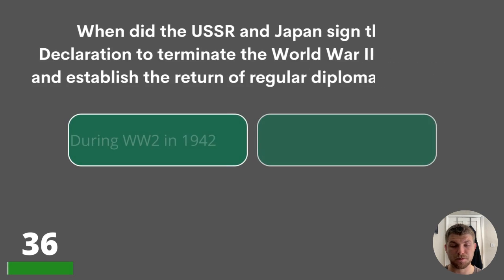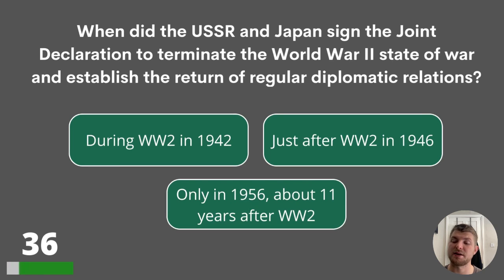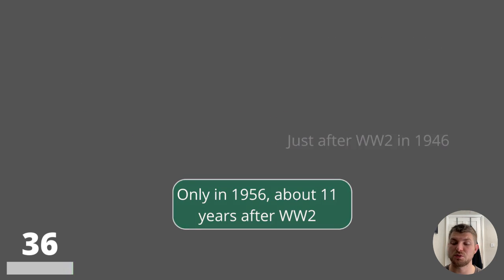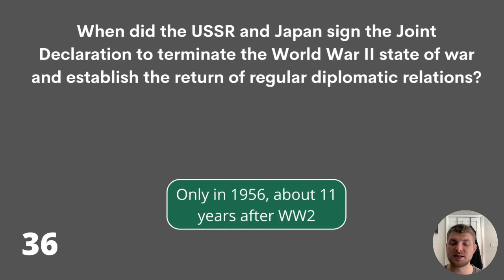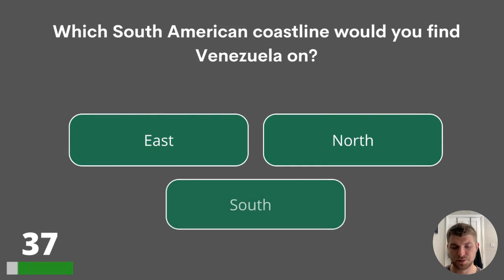Question 36. When did the USSR and Japan sign the joint declaration to terminate the World War II state of war and establish the return of regular diplomatic relations? During World War II in 1942, just after World War II in 1946, or only in 1956? The answer is only in 1956.